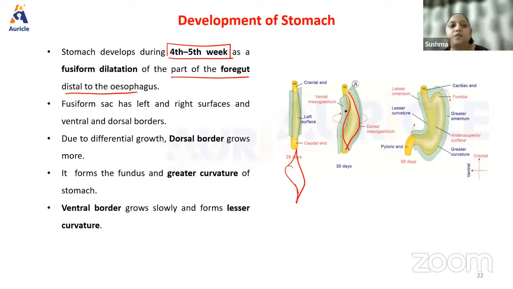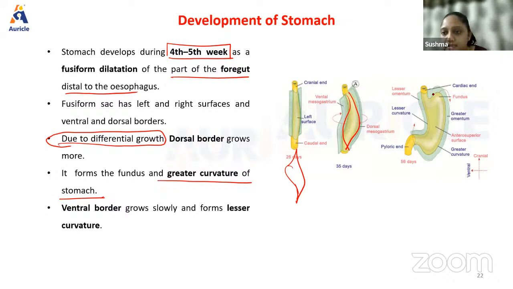Next, this fusiform sac has left and right surfaces, ventral and dorsal borders. Okay, there is something called differential growth, right? I've already explained what differential growth is. Because of differential growth itself, the dorsal and the ventral pancreatic bud fuse and form the pancreas, is it not? Because of this differential growth, the dorsal border grows more, correct? That is what differential growth means, correct? And it forms the fundus and the greater curvature of the stomach.